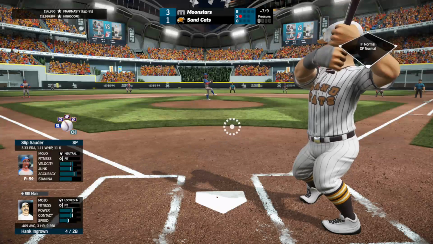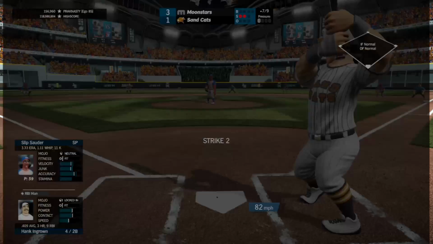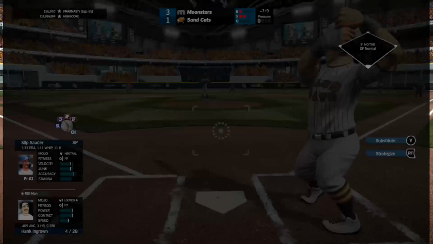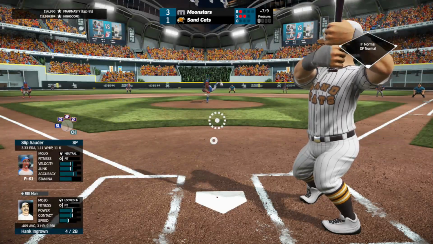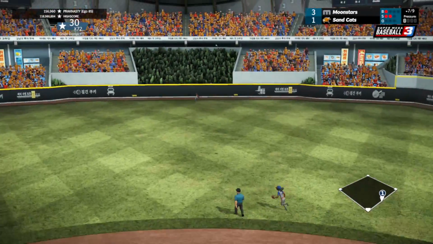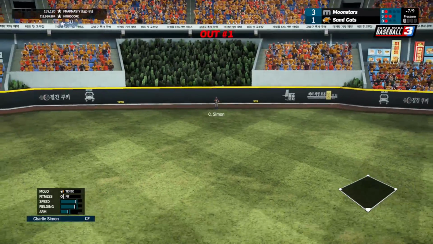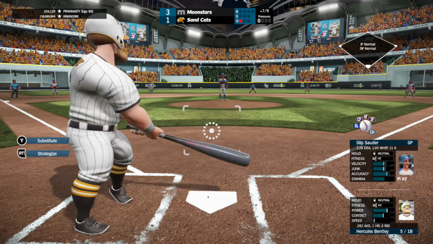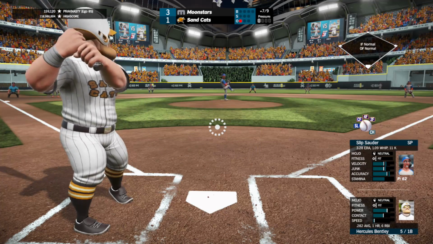Fastball away for a strike, 0-1. Change up low, 0-2. Inside heater almost hits him, 1-2. Fastball down the middle, hit pretty well by Ingrown to center field, but that liner's not high enough as it's caught by Simon, 1 out. Next up is Bentley, 0 for 2 day for him so far.